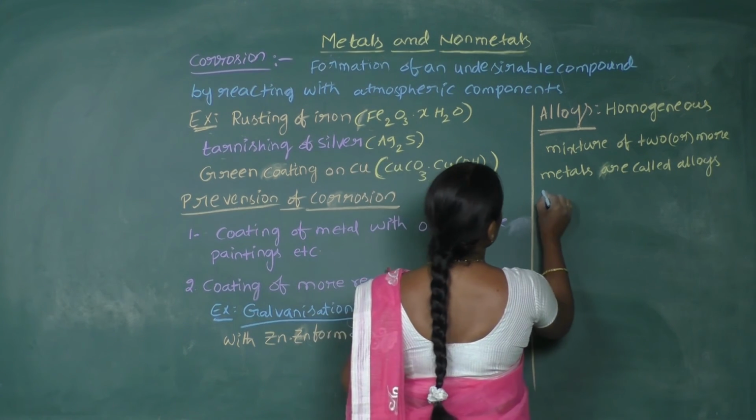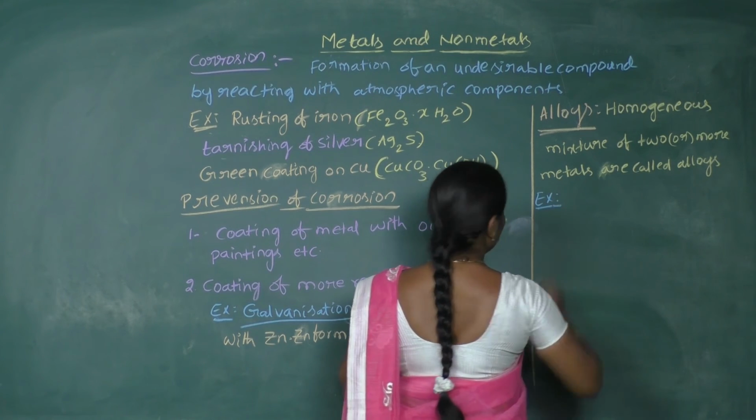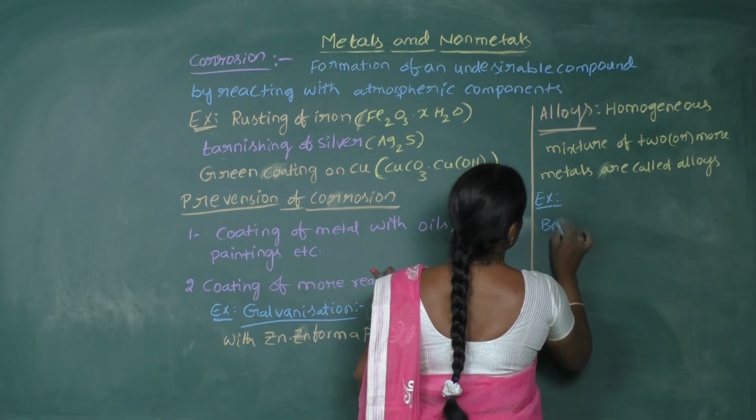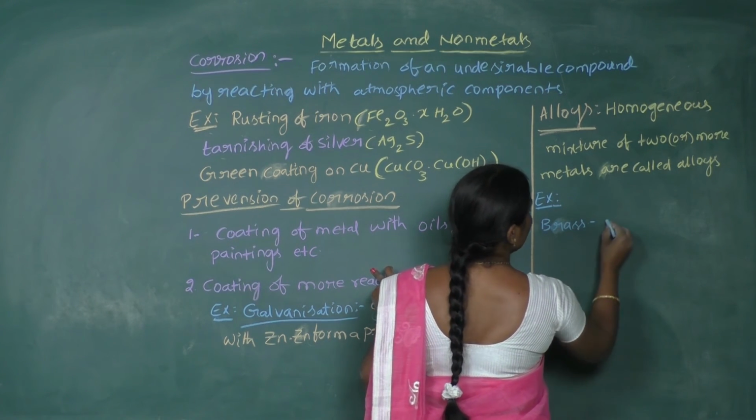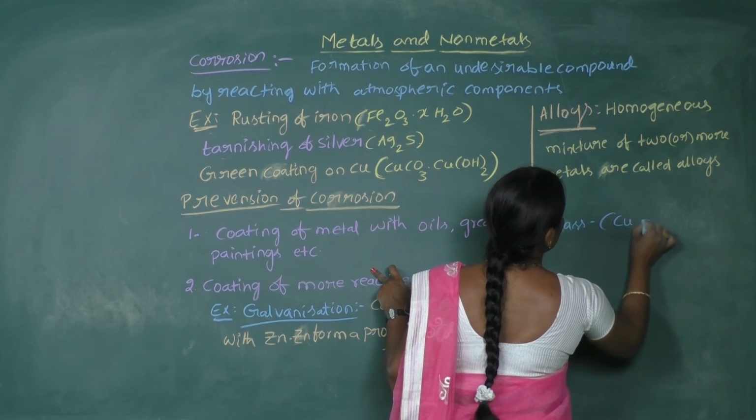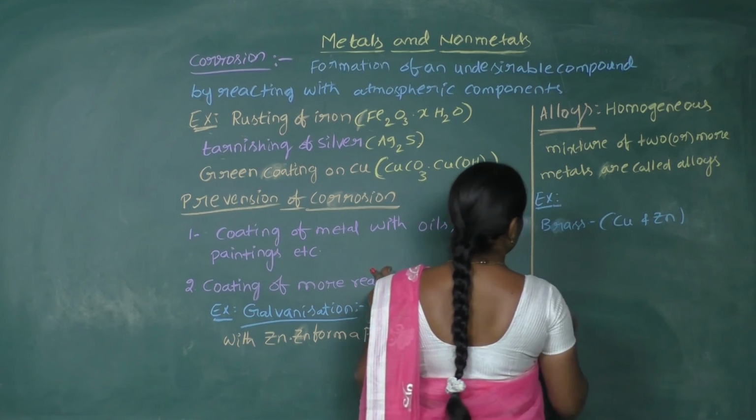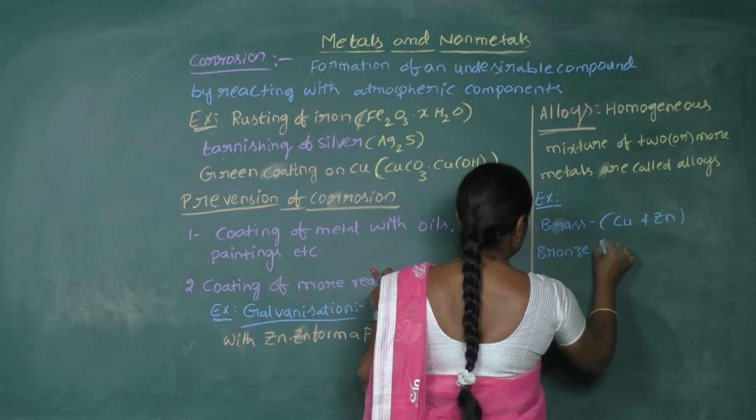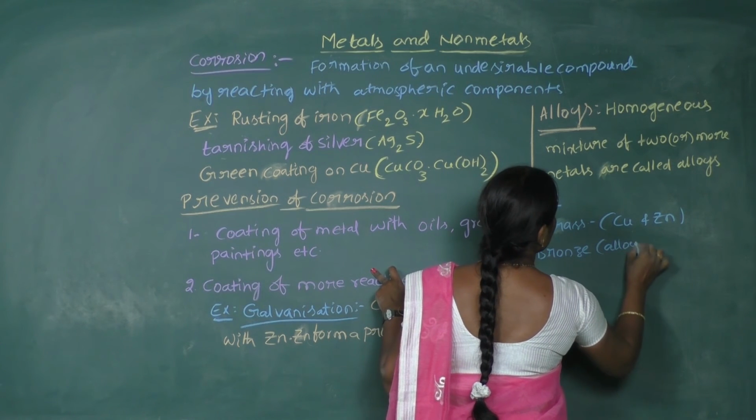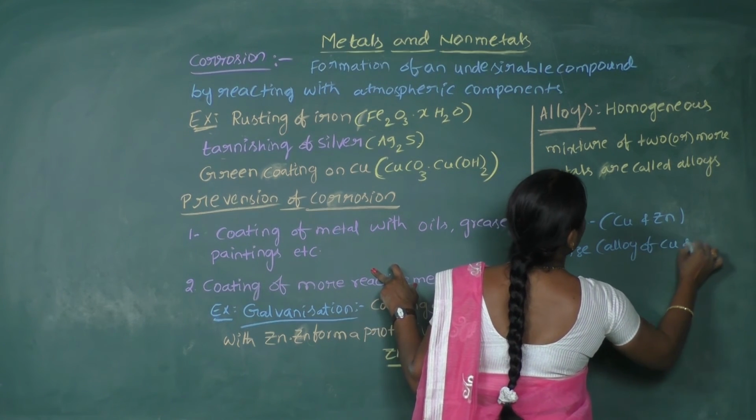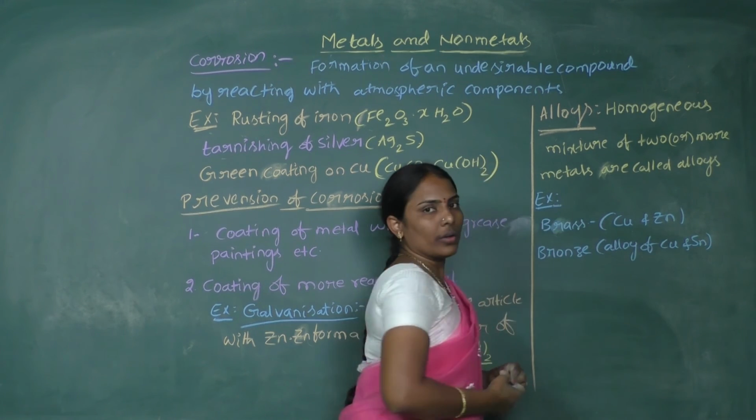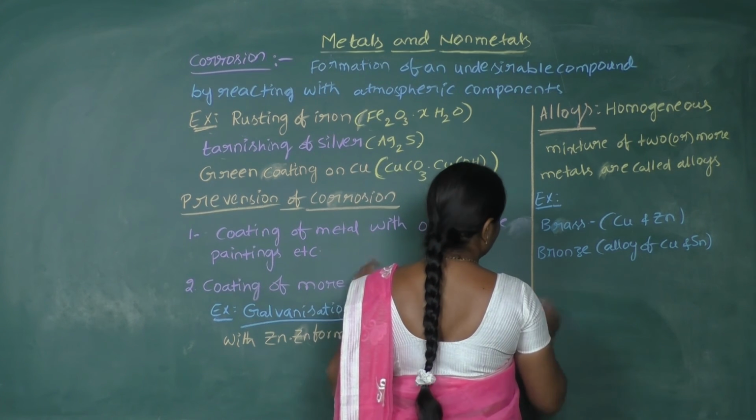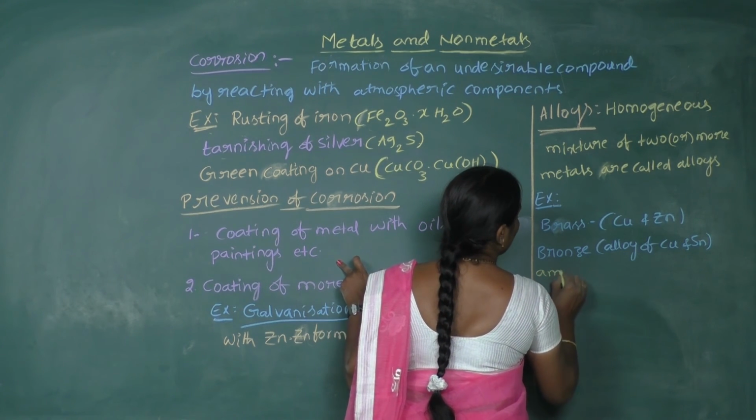So let's take a few examples of alloys. For example, brass is a combination of copper and zinc, right? And similarly, bronze is the combination or alloy of copper and tin. Okay, then we also generally speak of amalgams.